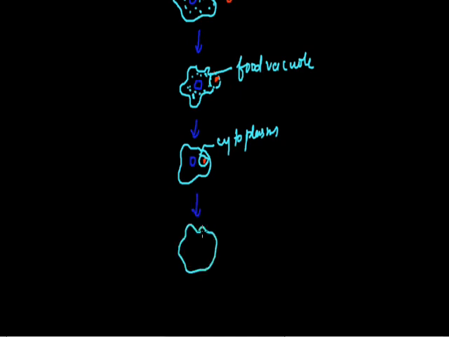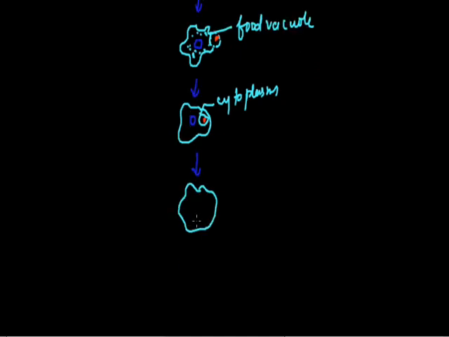Now the next step, which is called assimilation, occurs in amoeba, in which the digested food is absorbed by the single cell of amoeba, and this assimilated food provides energy to amoeba.